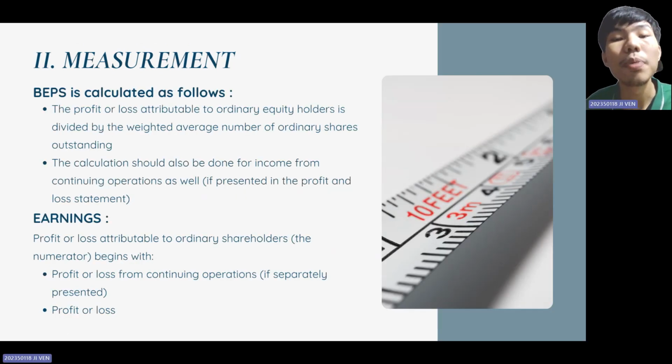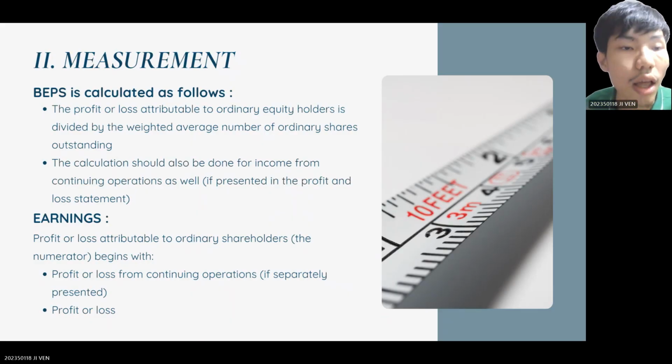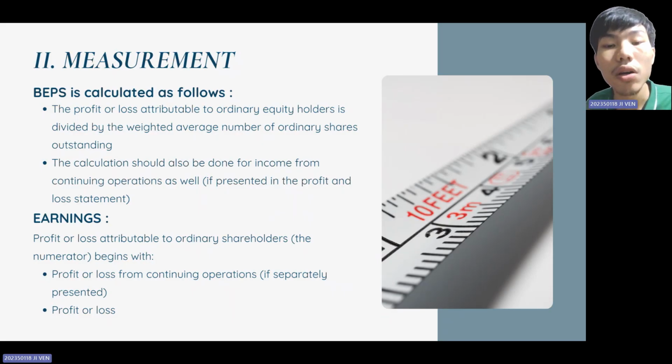Now, let's break down how basic EPS is calculated. BEPS is calculated as follows. The numerator is the profit or loss attributable to ordinary shareholders. The denominator is the weighted average number of ordinary shares outstanding during the period.